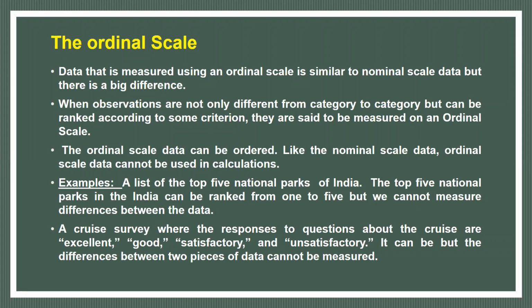Ordinal scale data can be ordered, unlike nominal scale data. Ordinal scale data cannot be used directly in calculation. We give them certain numeric values so that we can use them in calculation.